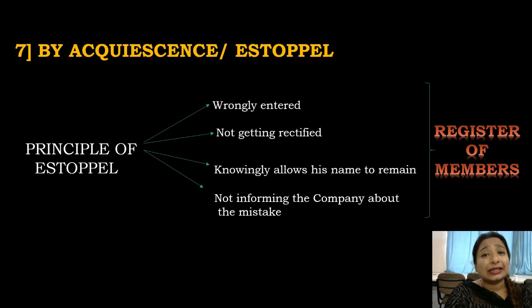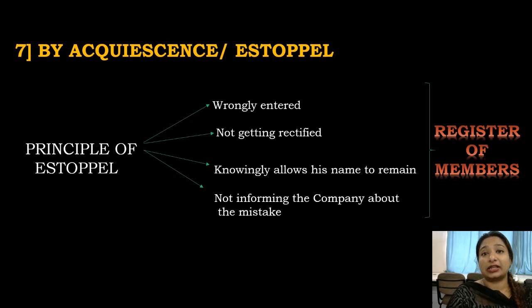So as we can see in the PPT, principle of estoppel: when a person has wrongly entered his name in the register of members, when the person is not getting it rectified whether he is the member or not, or whether the member knowingly allows his name to remain, right, because he has forgotten, or he is knowingly just allowing his name to remain in the register of members and not informing the company about the mistake.